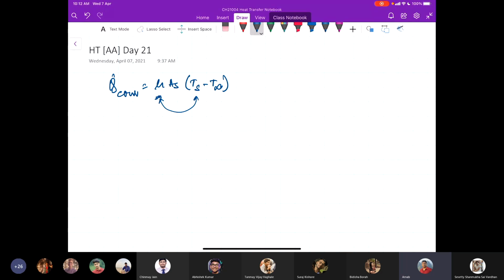When h is high, that time you can achieve the lower temperature. So natural convection, forced convection, and then if we have substantially high power consumed devices or output devices, even forced convection may not be sufficient to keep the surface temperature at a desired level.